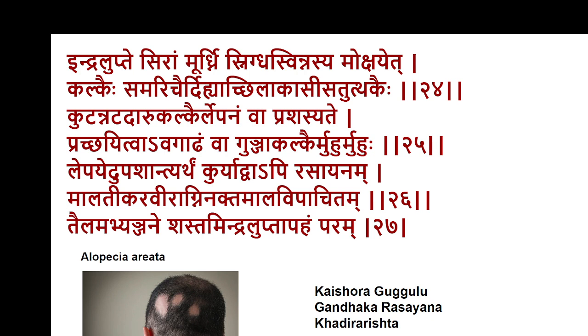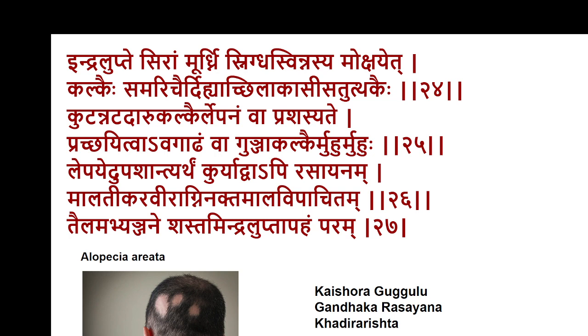Indralukte Siram Murthi Stigda Sinasya Mokshedu Kalkehi Samirjehi Dishyat Shila Kasi Sutukhehi Kutan Nata Dal Kalkehi Lepanam Prashasre Prachayitva Avagadham Va Gunja Kalkehi Muhurmuhu Lepe Rupashantyartam Kuryadva Prasayanam Marati Karamira Agni Nattam Maravipachitam Tailam Abhyanjaneshasam Indraluktapaham Param.